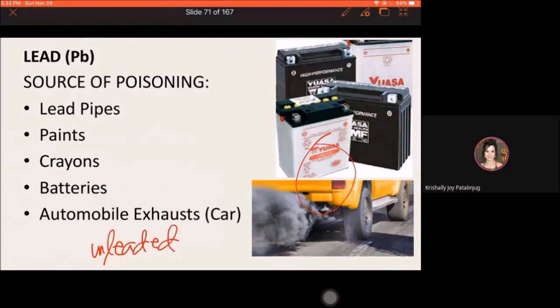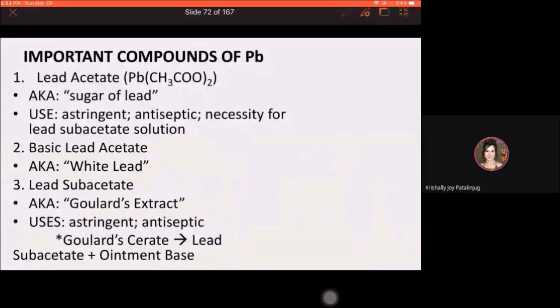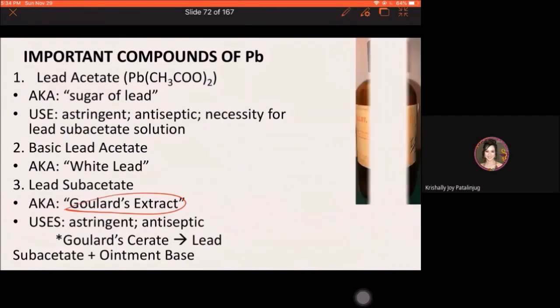Okay. Then for the important compounds of lead, una, we have the lead acetate. This is also known as the sugar of lead. Sugar of lead, this is used as astringent, antiseptic. Okay, this is very important in the preparation of lead subacetate solution. Lead subacetate solution, this is the Goulard's extract. Okay, so the reason bakit yung Goulard's extract has astringent antiseptic property, it is because of the lead acetate on it. Then we also have the basic lead acetate.